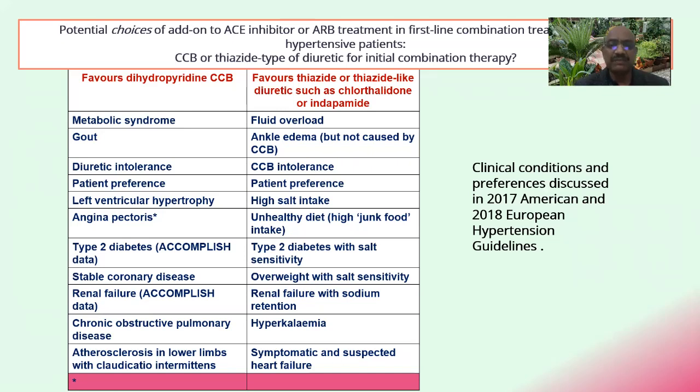And if type 2 diabetes with salt sensitivity, patient is overweight and with salt sensitivity, renal failure with sodium retention or hyperkalemia, symptomatic and suspected heart failure, I think these factors tell us that we should combine ACE inhibitors or ARBs with the diuretics.